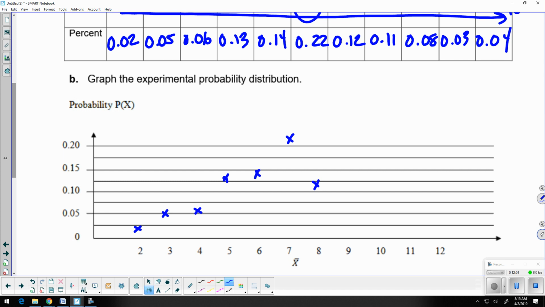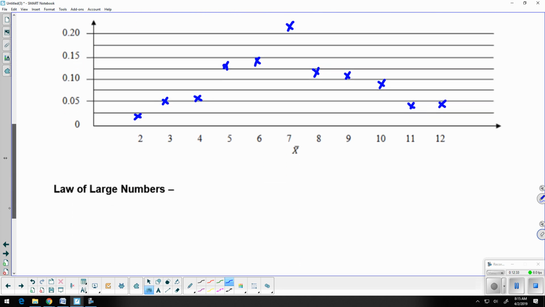Sum of 9 was 0.11, so that's going to be about right here. Sum of 10 was 0.08, so about here. Sum of 11 was 0.03, so about right here. And then 12, we got 0.04. Okay. So if you compare this to the standard bell curve, we're actually pretty right on target. You can see the overall curve effect taking place.